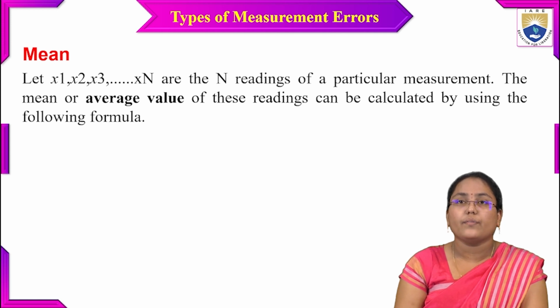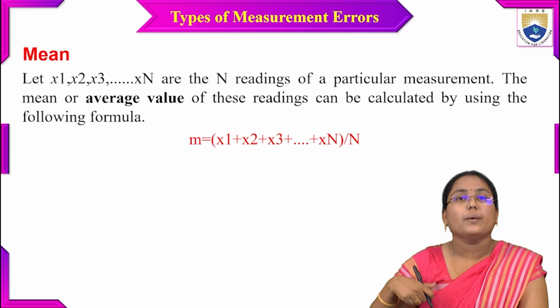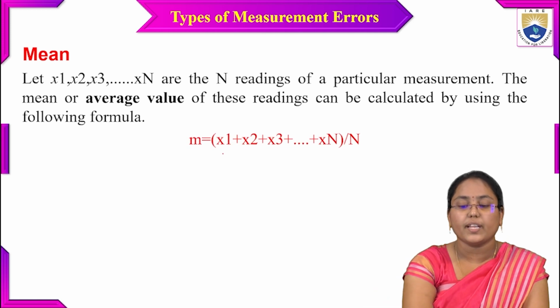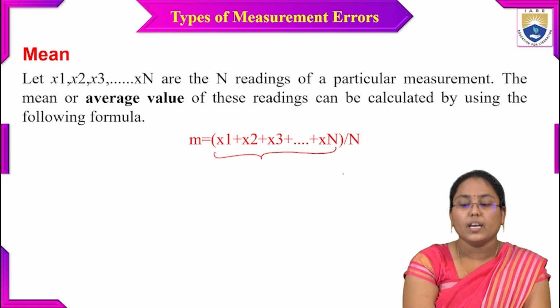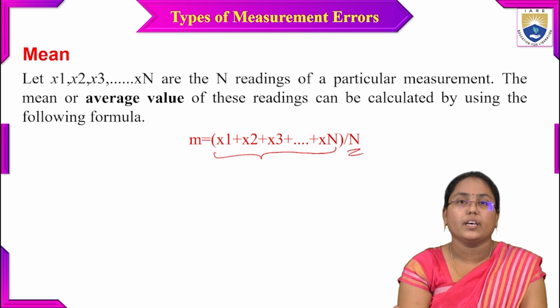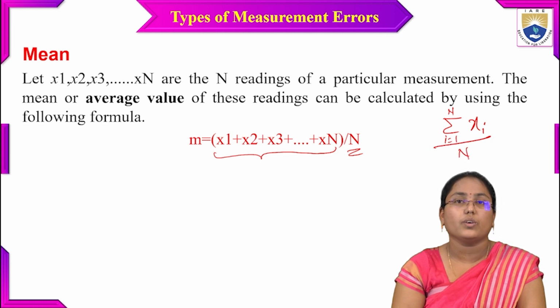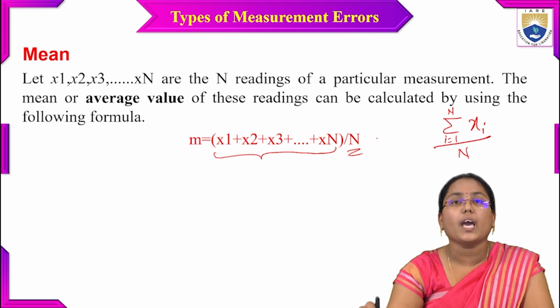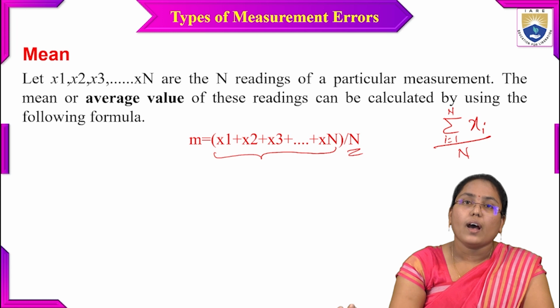The mean or average value of these readings can be calculated using the following formula: mean equals the sum of all the readings divided by the total number of readings, that is, summation of xi, i equals 1 to capital N, divided by capital N. So we sum up all the readings and divide by the total number of readings to get the mean value.